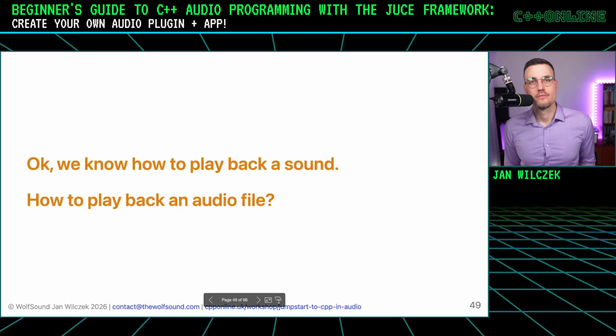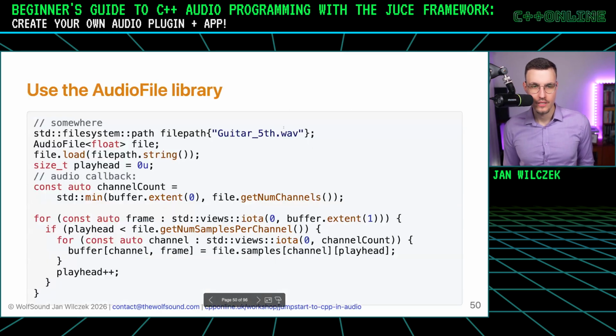Next, we know how to play back sound. How can we play back an audio file? We mentioned the AudioFile library. We can simply use it. And that's quite easy. We define a file path. We instantiate the AudioFile object. We load the file, and we keep track of where we are in the file so that we don't try to play back more samples than there are in the file.